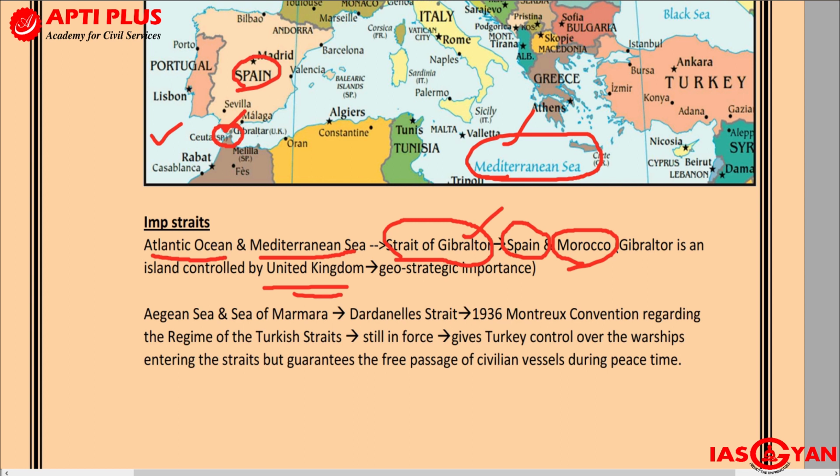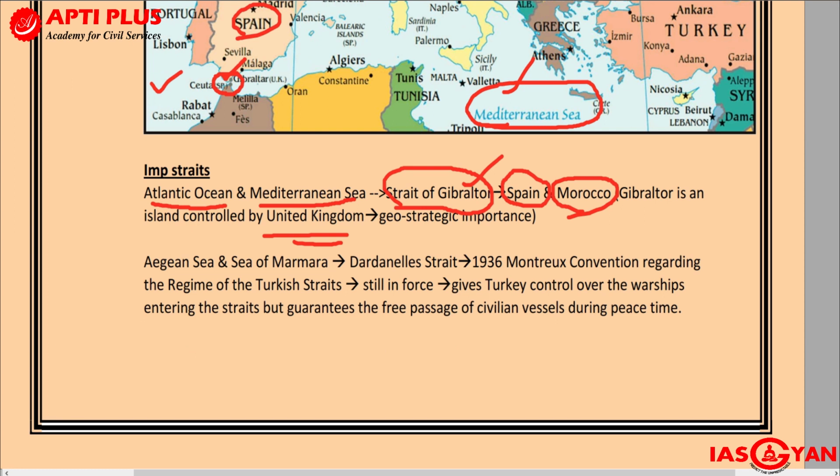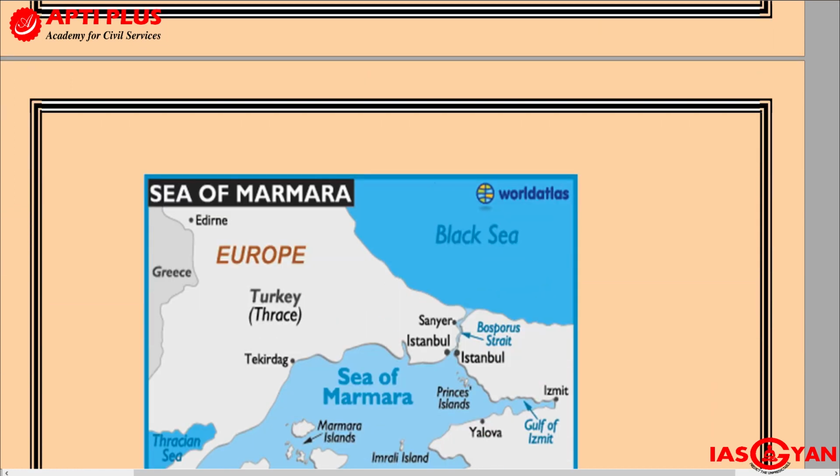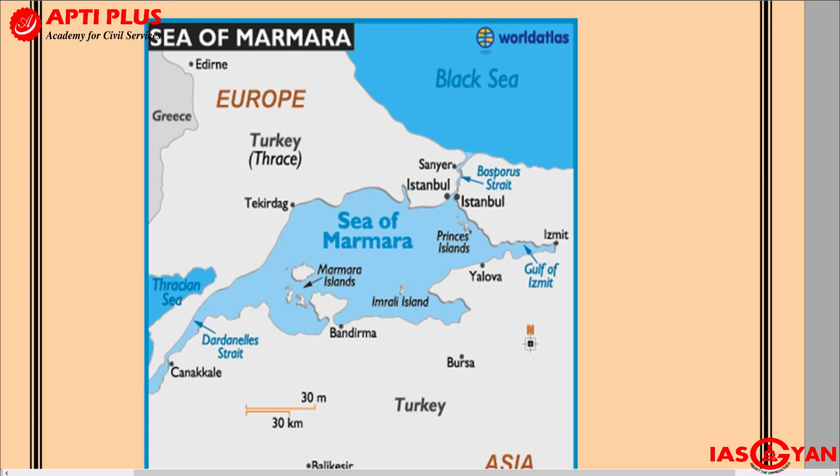Next that you should be aware of, next area, one is called the Aegean Sea, the other is called the Sea of Marmara. So we'll see just now the Aegean Sea and the Sea of Marmara. Let us just try to find out the location of these areas. Now see over here, you will be able to find the Black Sea, and you will see that this area, the Black Sea, is located near Turkey.